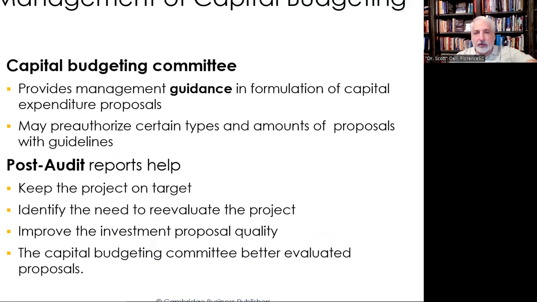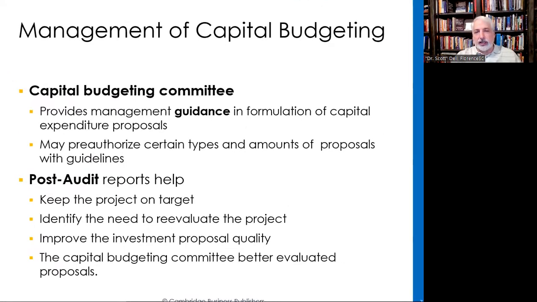So we have our committee that makes decisions, a capital budget committee. Typically, you have an audit committee that decides on auditors. Well, a capital budget committee decides on the projects to invest in. Now, it provides management guidance in the formulation of these proposals. So it is a guidance role. Eventually, there may be ultimate decisions involved as well. They may pre-authorize certain types or amounts of proposals with certain guidelines, certain criteria. And finally, they're responsible for the post-audit.